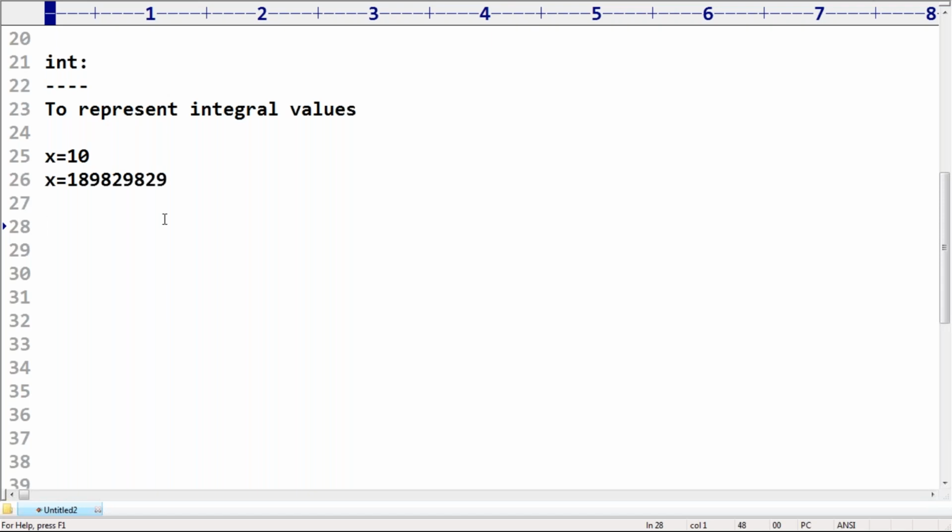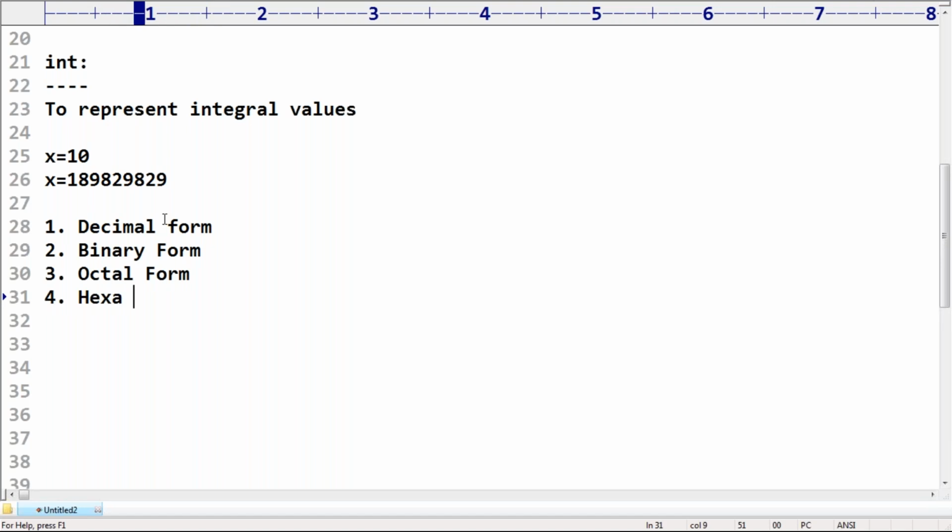Now what is the next step? We can represent an integral value, an int value, in four forms. One is decimal form, second is binary form, third is octal form, and fourth is hexadecimal form. We covered these already, sir.